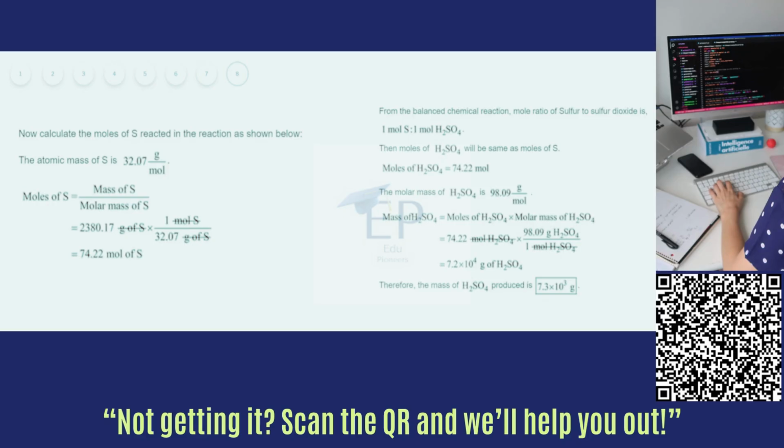Now, we need to calculate the moles of sulfur reacted in each reaction as shown. The moles of sulfur turn out to be 74.22 moles. Therefore, the mass of H2SO4 produces 7.3 into 10 raised to power 3 grams.